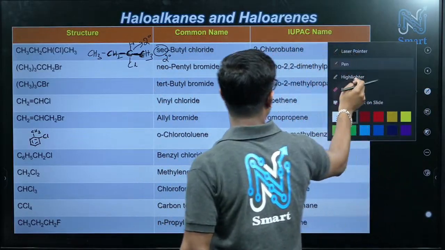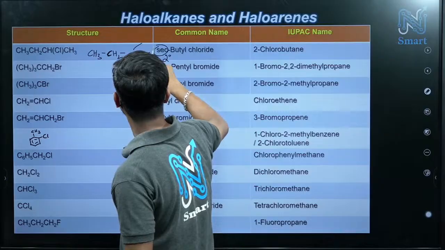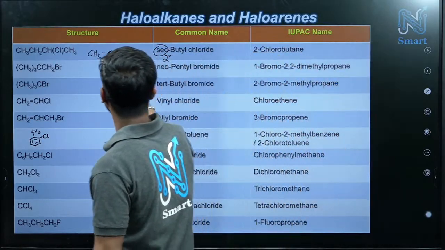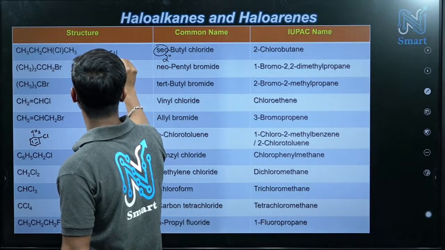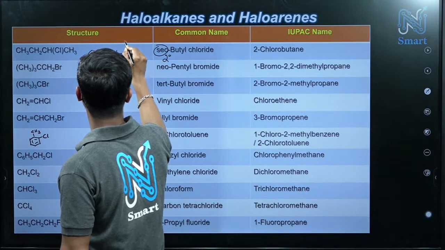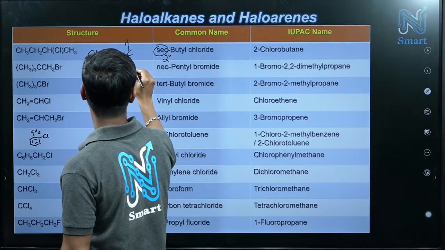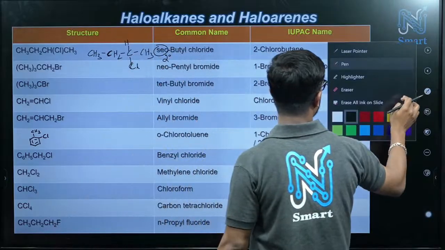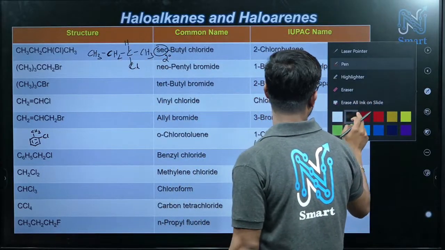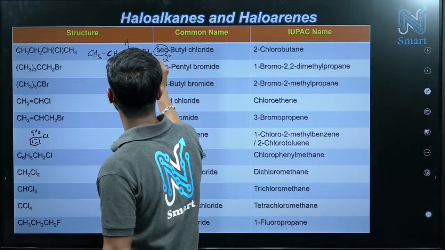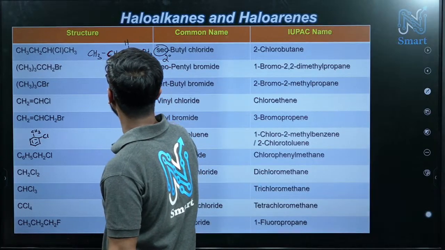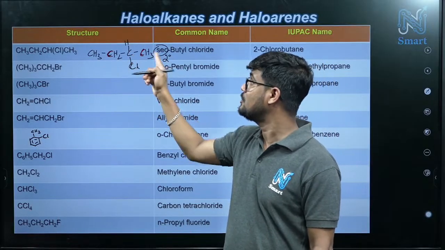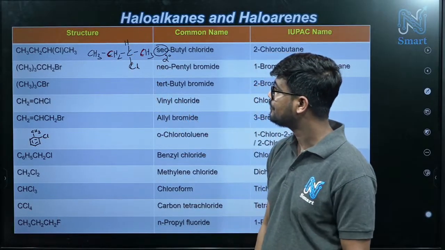Let me write in a clear way. This is CH2, then C, here H, here Cl, and here CH3. So just check these 2 carbons, this is another carbon, this is 1 carbon, this is another carbon. So this halide-containing carbon is connected to these 2 carbons, that's why secondary.